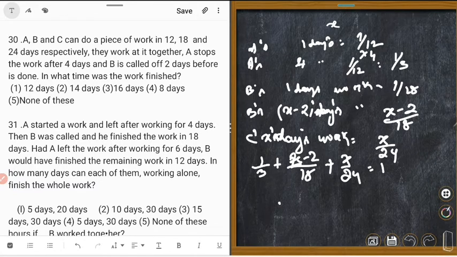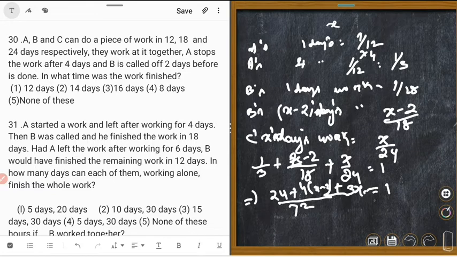So the LCM is 72. Right? 72 divided by 3 is equal to 24, plus 72 divided by 18 is equal to 4, 4 into X minus 2. Next, 72 divided by 24 is equal to 3, plus 3X is equal to 1.